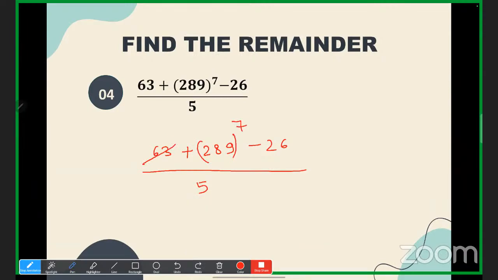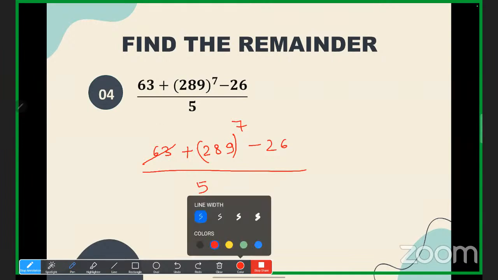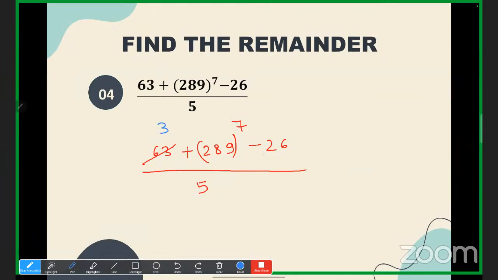See, if you divide this 63 by 5, what will you get? 3. Okay, 3 is the remainder. And here, 1. So 3 minus 1 is 2, basically. Yes or no?